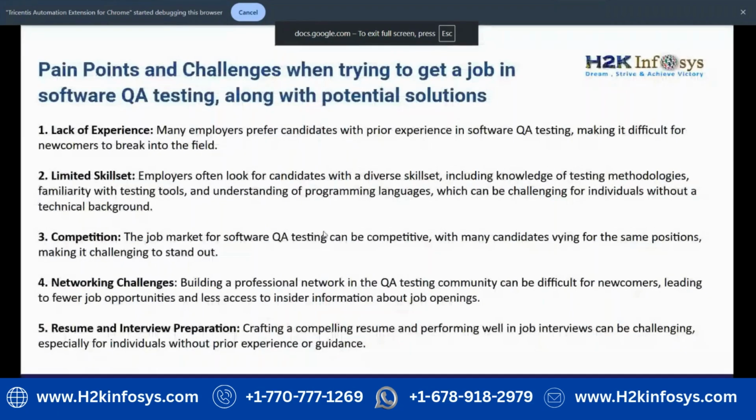The main challenges a manual tester will face are lack of experience, limited skill set, network challenges, and resume and interview preparation. These are the pain points when you are trying to get a job in software testing and you want to work with automation. These are the major points.